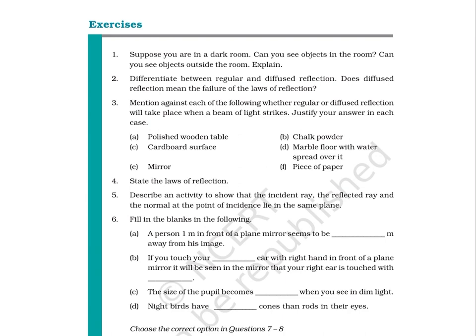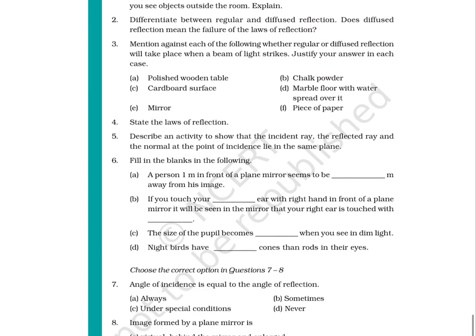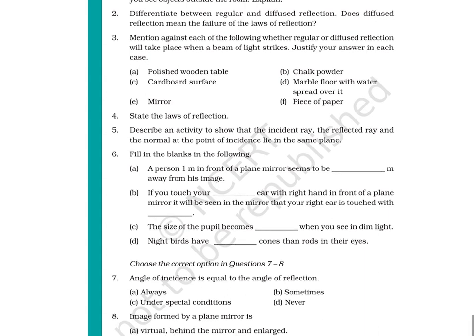3. Mention against each of the following whether regular or diffused reflection will take place when a beam of light strikes. Justify your answer in each case. A. Polished wooden table. B. Chalk powder. C. Cardboard surface. D. Marble floor with water spread over it. E. Mirror. F. Piece of paper.